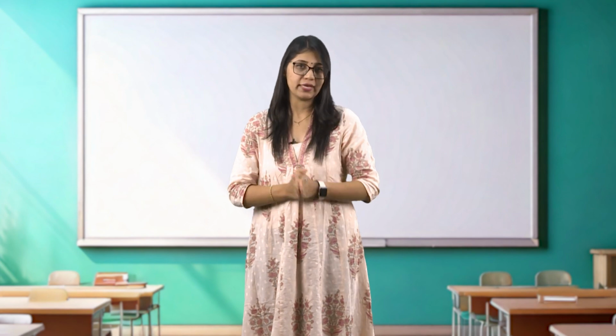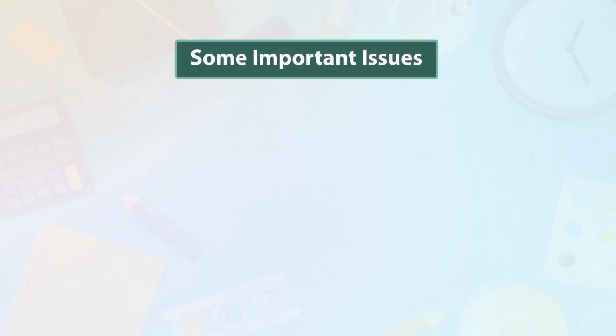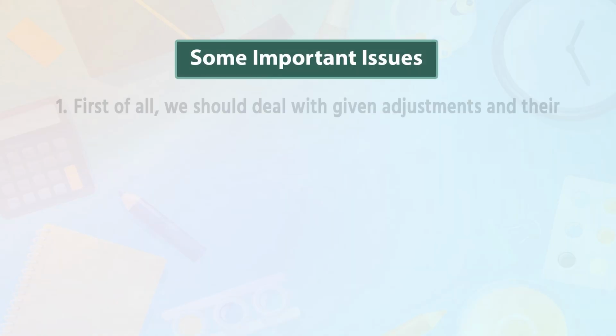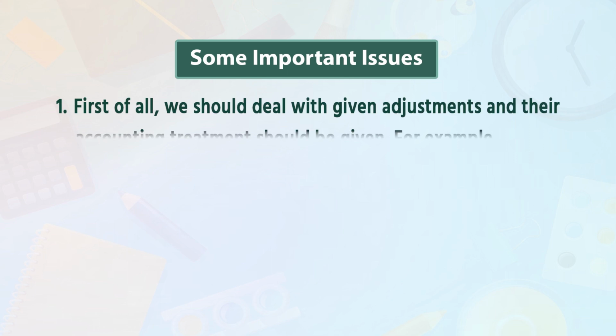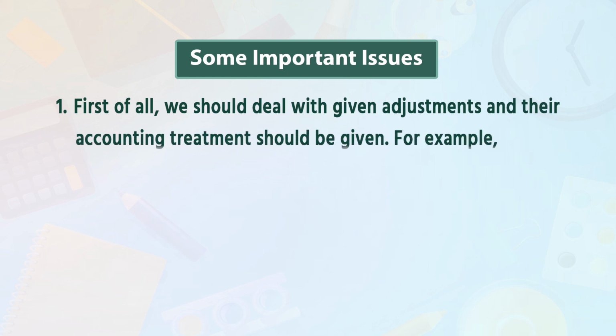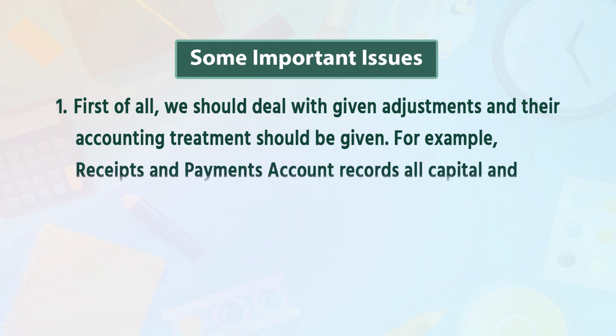In this part 6, we have studied 2 illustrations. These 2 illustrations explained the process to prepare income and expenditure account and balance sheet from receipt and payment account, and additional information or adjustments for the concerned accounting year. Let us recollect some important issues. The first is, first of all, we should deal with all the adjustments which are given in the question, and then accounting treatment should be given.